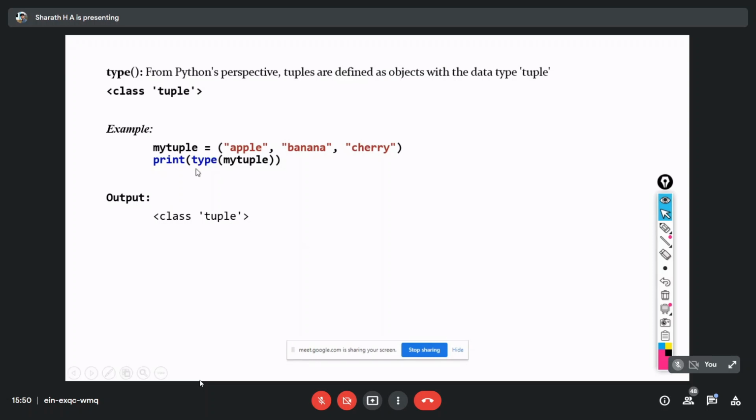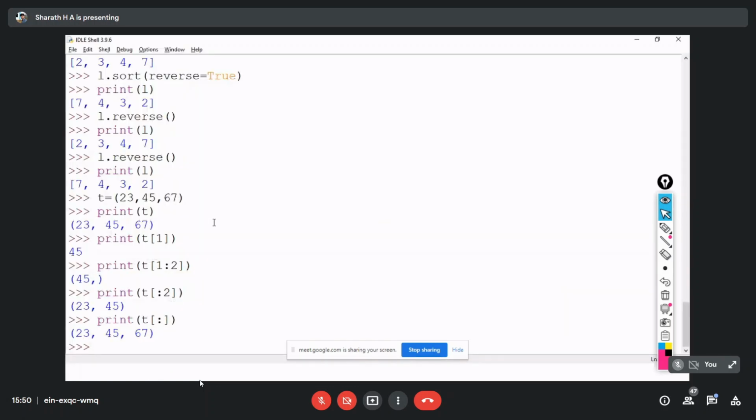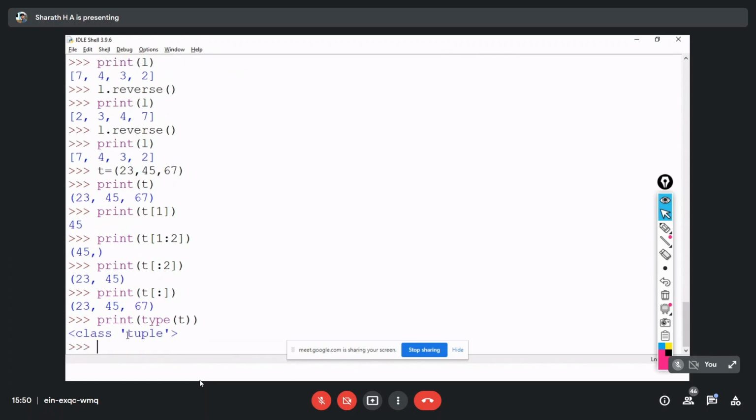So if I execute the type function on this tuple, what is it going to give? Class tuple. Okay, here I'm going to print that: type of T. Here you can see that it is tuple.